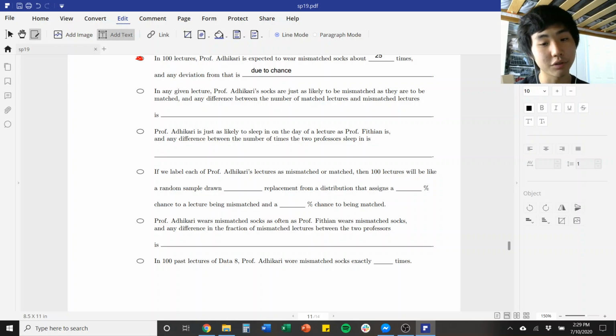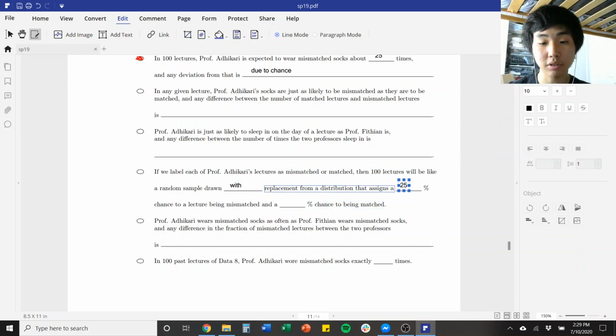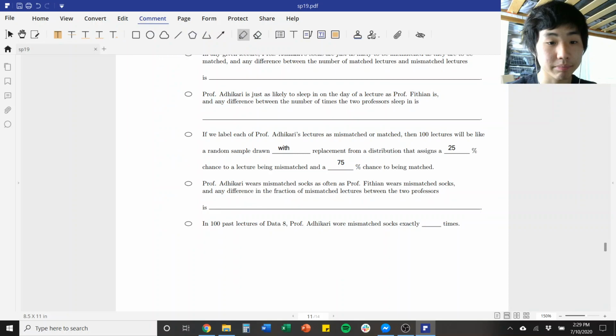One of the key parts of a null hypothesis is the idea of it being like a random sample, because it gives a model to sample under, and it is drawn with replacement to prevent any statistical bias from being introduced, and it's assigning a 25% chance of being mismatched and a 75% chance to be matched. Okay, so this is a correct answer.